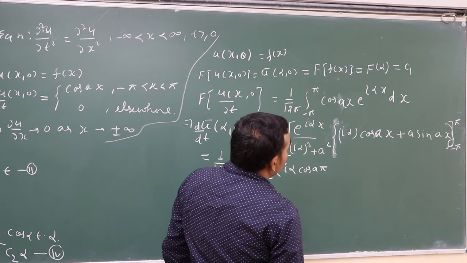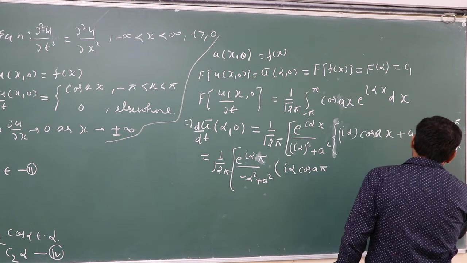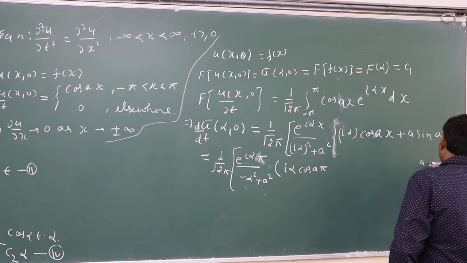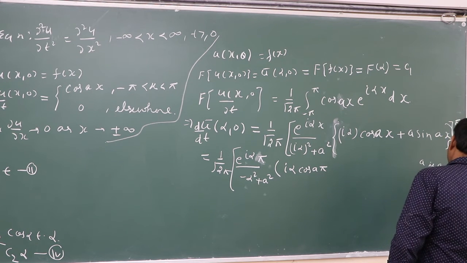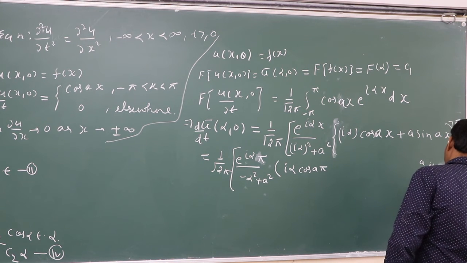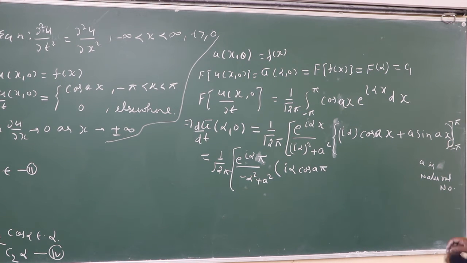Means sin a pi going to 0, and here we can say a is a natural number. Here a is a natural number, means sin 2 pi, 3 pi, 4 pi, 6 pi going to 0.